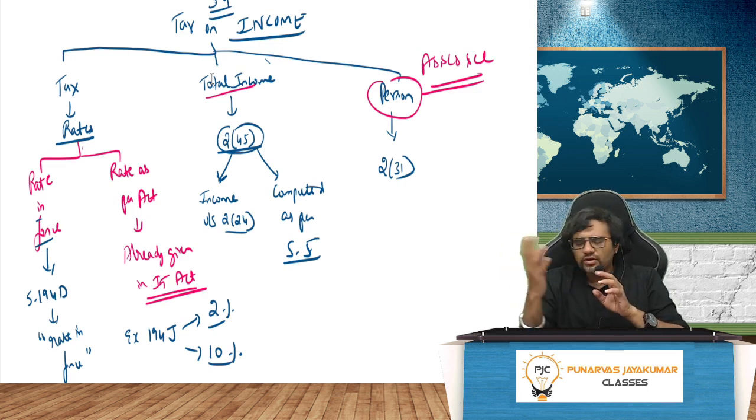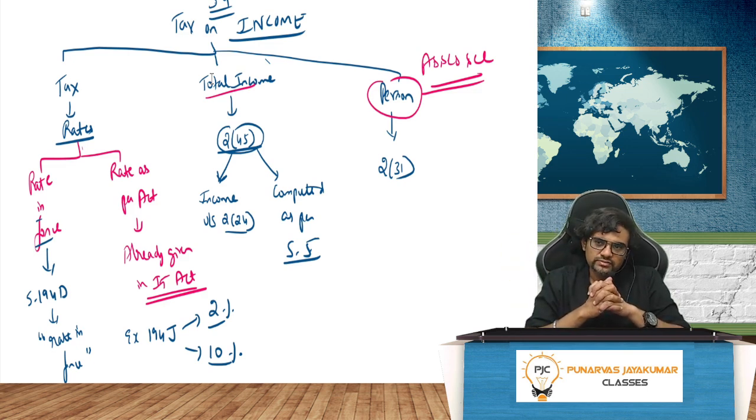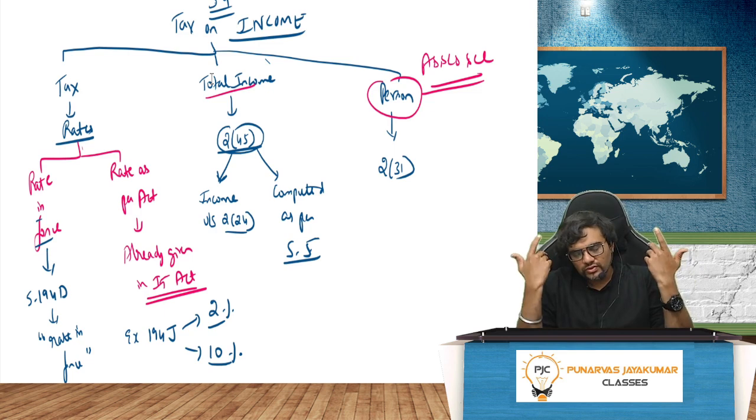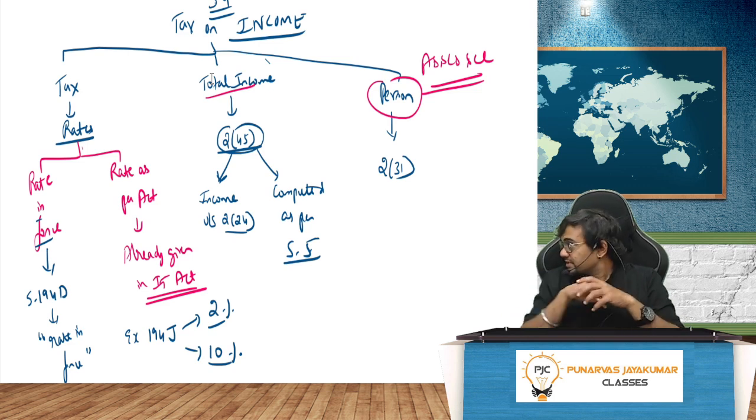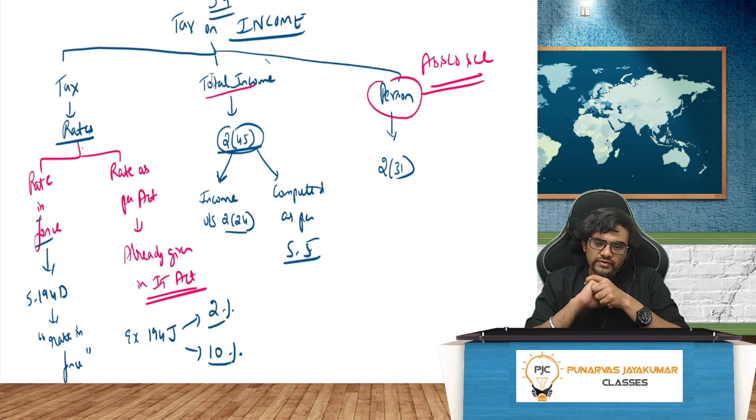Okay, you will lose 4 marks. It is better than losing 20 marks. Because if you write the provision wrong, 20 marks are gone. But if you don't write the section number, okay, 3-4 marks may go. Let it go. That's better than losing 20 marks in the provisions. So please don't be fixated on the section number, it's not important. But the concept, yes. Anyway, person is defined in 2 clause 31.